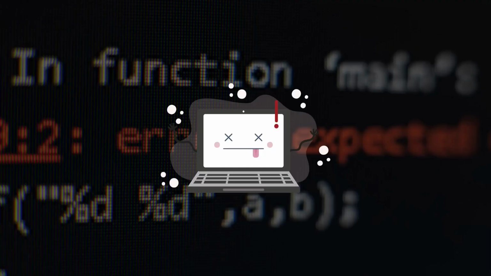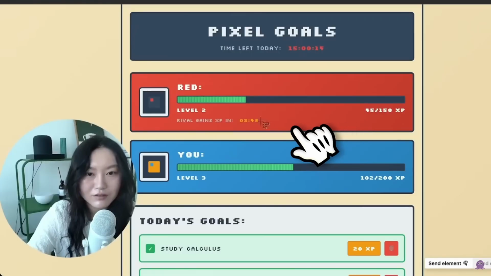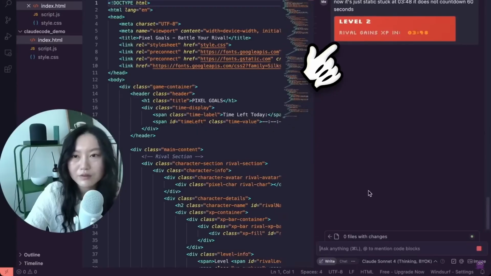The first place to start when you come across an error is to copy paste the error message directly into the AI and tell it to try to fix it. If it's something visual that needs to be fixed, also provide a screenshot for the AI. The more details and the more context that you give the AI, the better it would be at figuring out how to fix the problem.